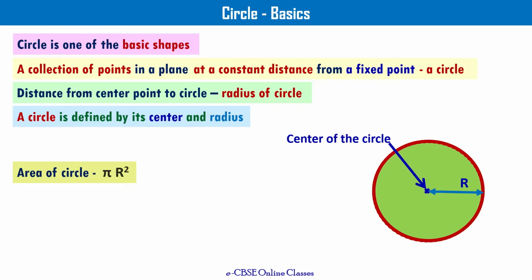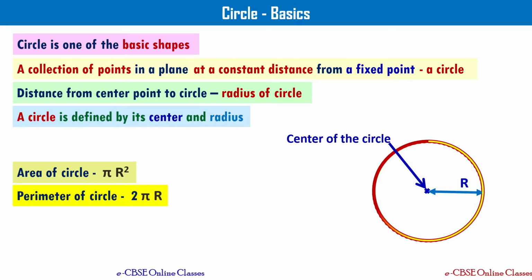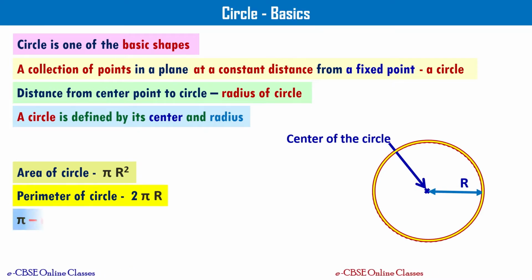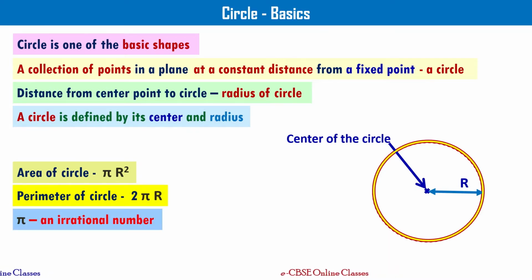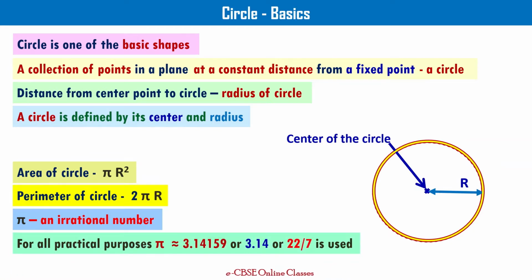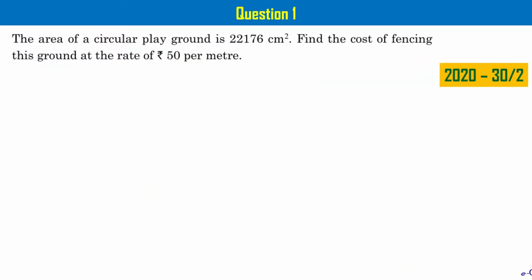Area of circle is defined as pi r square. Perimeter of circle is defined as 2 pi r, where pi is an irrational number. For all practical purposes, typically pi is taken as 3.14 or 22 by 7. Please take a note of this. Let's go back to the question now.